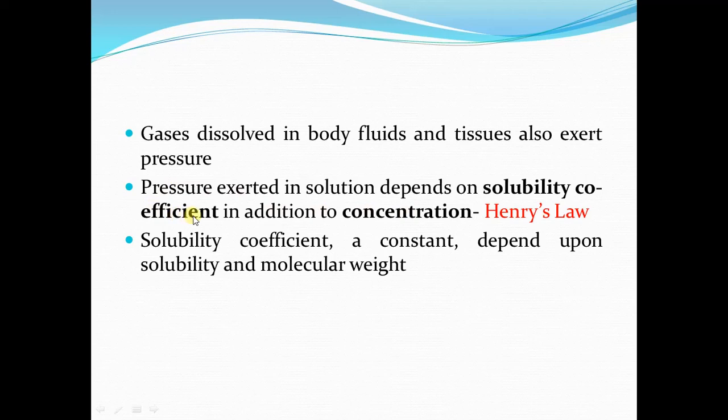About atmospheric pressure, we learned that in air, the partial pressure of each gas is dependent upon its concentration. But when we talk about the pressure exerted by gases in the body fluids and in the tissues, there is one more factor that will determine the pressure exerted by a particular gas.